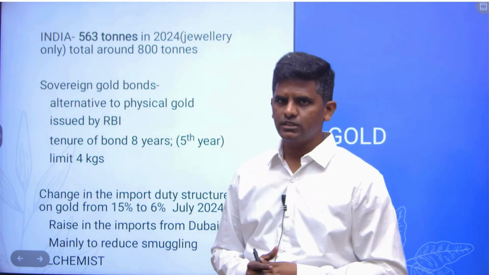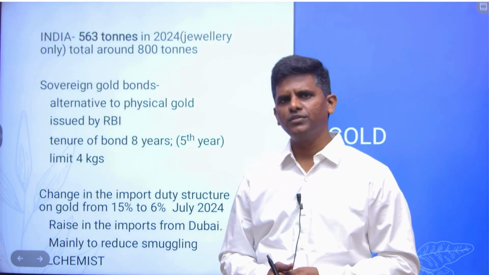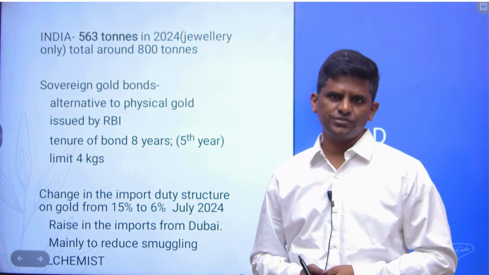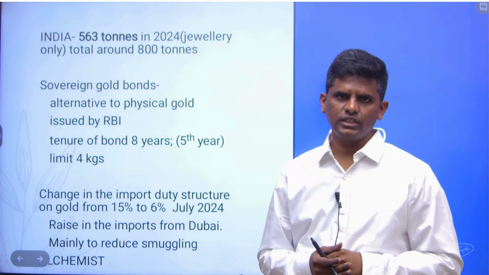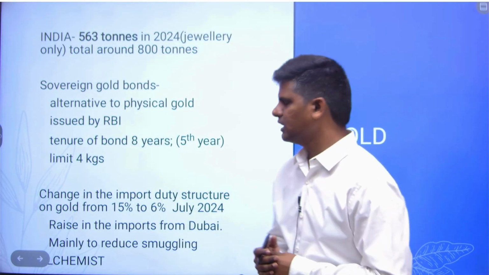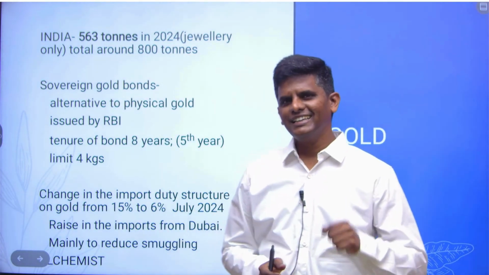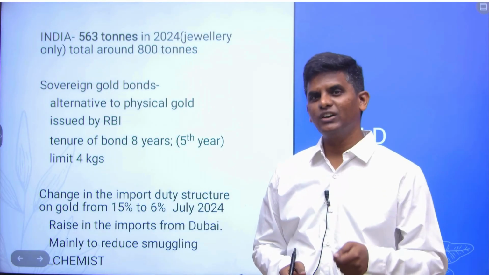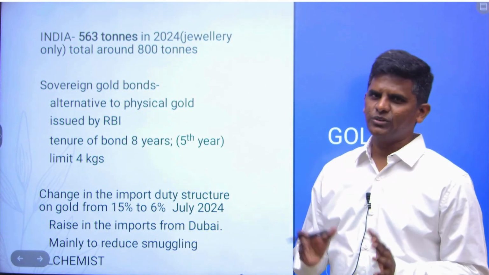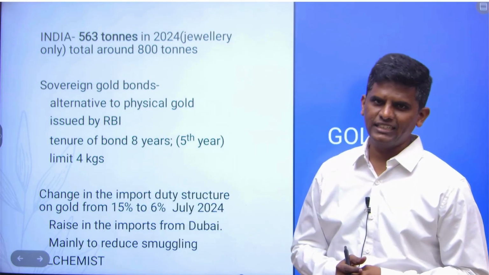So the tax benefit is also there, and there are many other benefits: the storage problem will go away, the making charges will go away, and there is no risk of theft, so safety is also there. But the limit is 4 kgs only. However, because Indians have a preference for physical gold jewelry and gold bars, it is performing only moderately, and a lot more can be done in this sector.